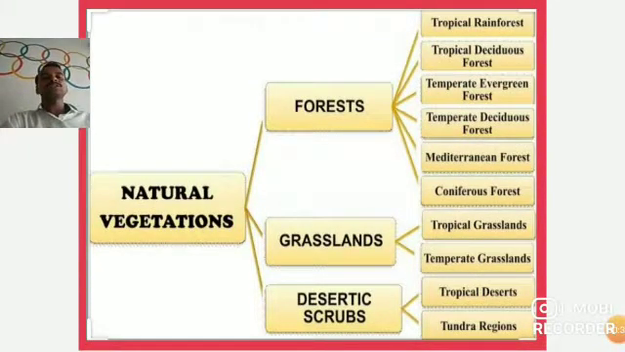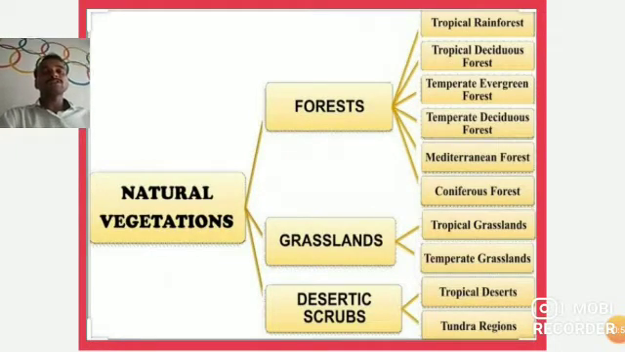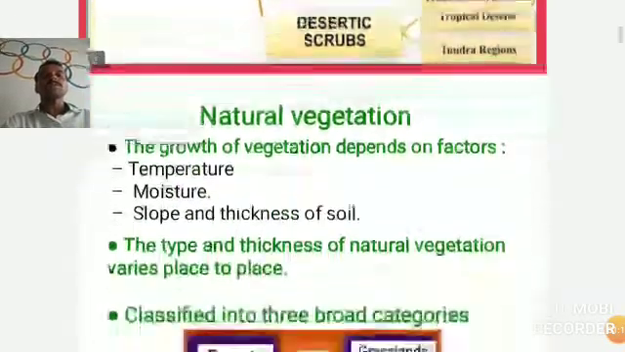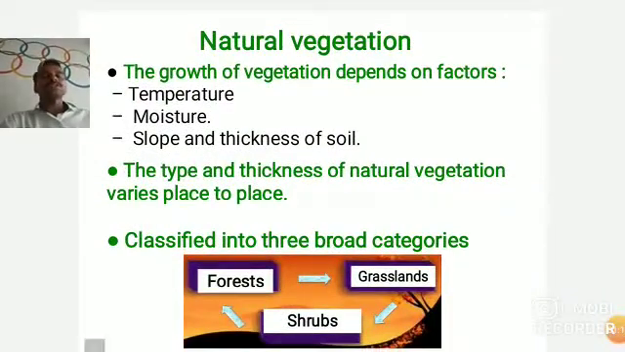Natural vegetation is classified into forest, grassland, and desertic types. Then forest is classified into tropical rainforest, tropical deciduous forest, tropical evergreen forest, temperate deciduous forest, Mediterranean forest, and coniferous forest. Grassland is classified into two categories: tropical grassland and temperate grassland. Desertic shrubs or scrubs are also divided into two categories: tropical deserts and tundra regions, meaning the polar regions grass shrubs.